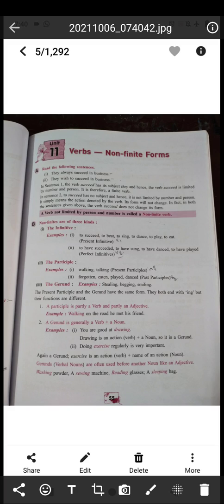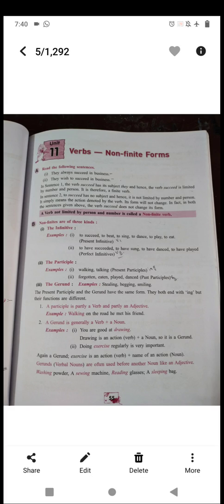Welcome to the class. We'll be doing Unit 11, Verbs: Non-Finite Forms. Non-finite verbs, what are they? The verbs which are not limited by person and number. They are called non-finite verbs.